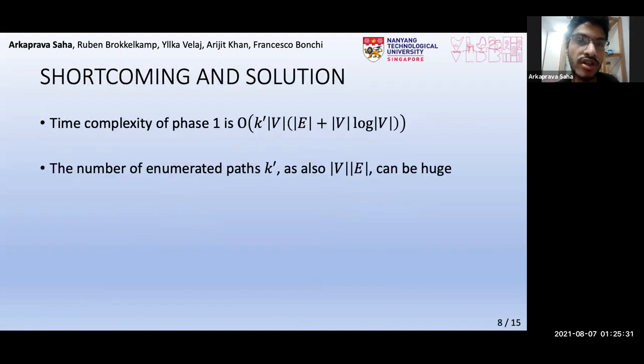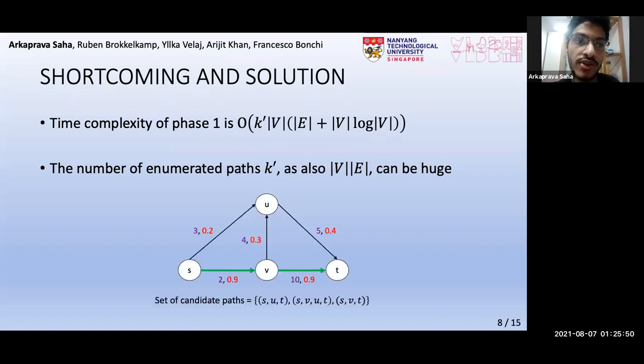Let's now discuss the shortcoming of this method. To recap, the time complexity of phase 1 is shown here. Now, in addition to mod v mod e being expensive, the number of candidate paths, which is k prime, turns out to be so large that this method does not finish in a reasonable time for most of our graphs. Going deeper into this issue, as we saw here, the true MPSP, which in this case is the green path, is enumerated only after all paths shorter than it, without considering the edge probabilities. Now, the number of such paths can be very large.